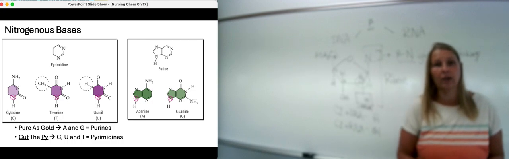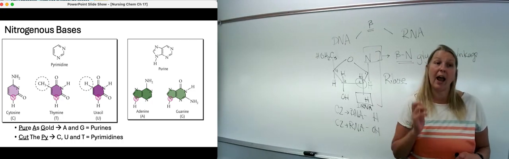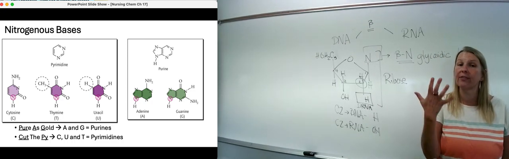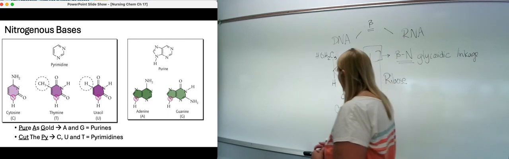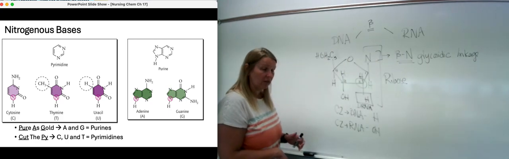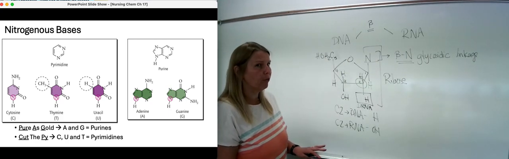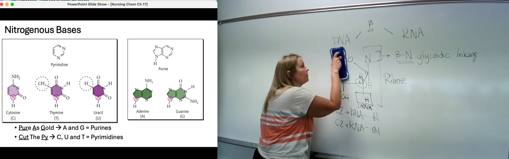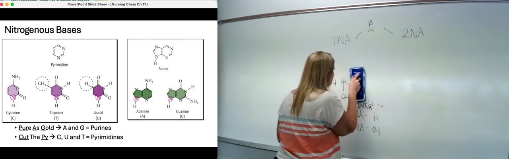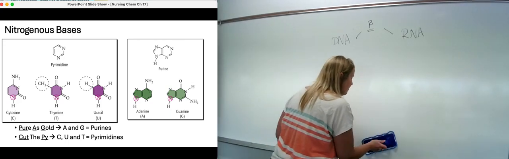So here are the nitrogenous bases that you have. There are a total of 5. DNA has 4 nitrogenous bases. RNA also has 4. So you would think there would only be 4, but remember, there are slight differences between DNA and RNA, okay?